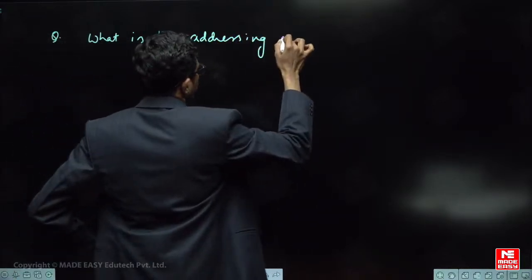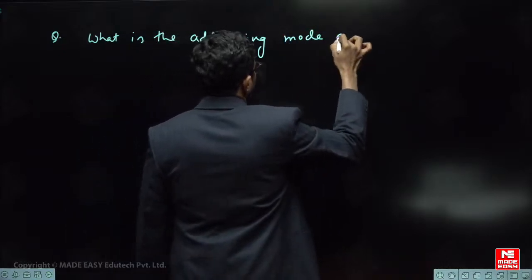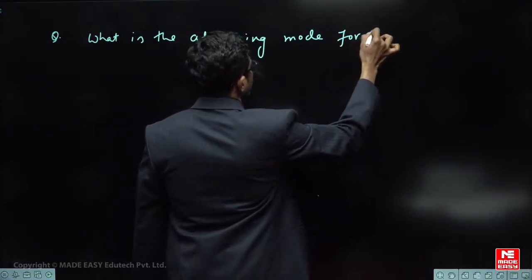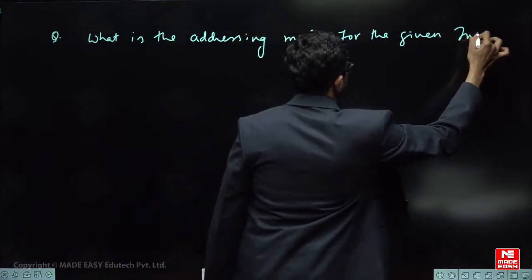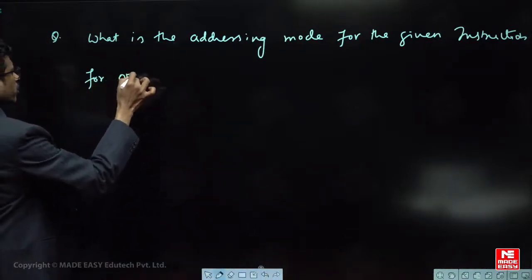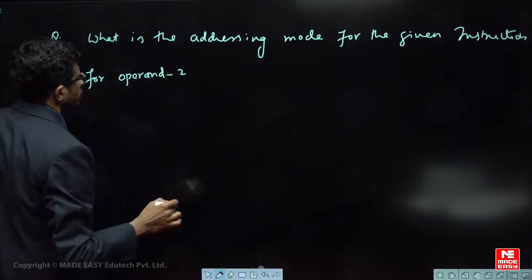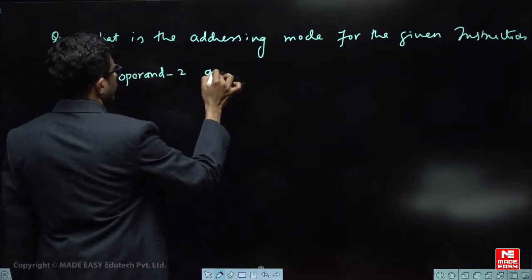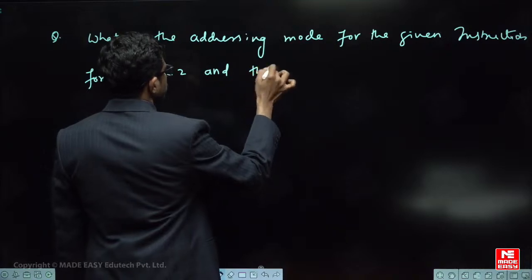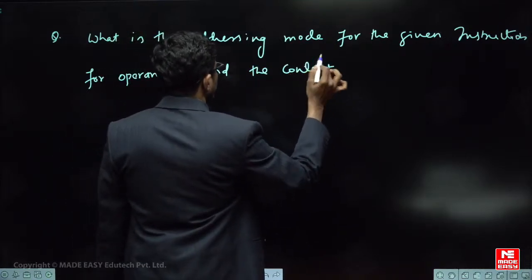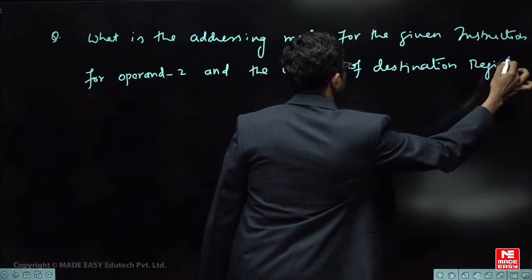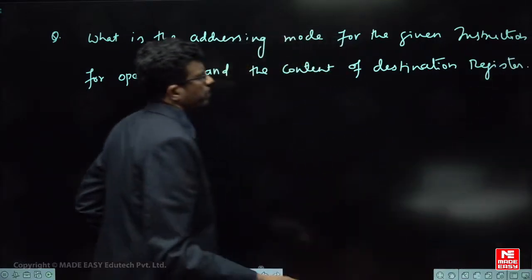What is the addressing mode for the given instruction, for operand 2, and the content of the destination register.